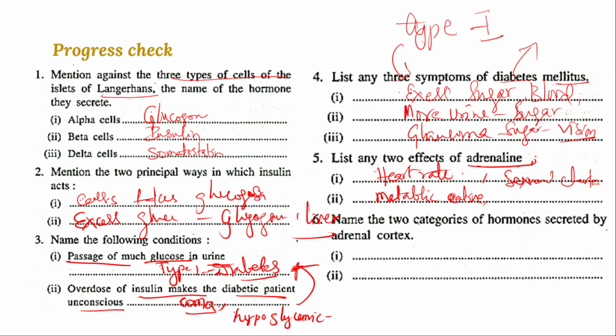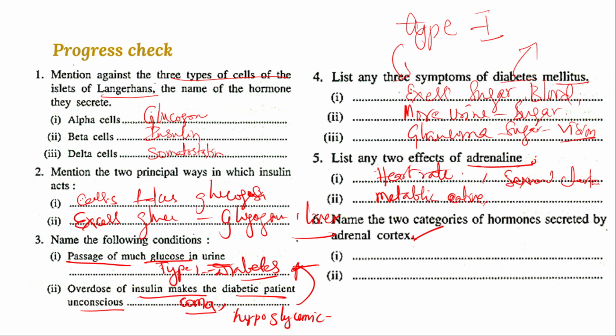And the sixth one is: name the two categories of hormones secreted by adrenal cortex. So you already know that from the adrenal cortex, two categories of hormones are released: glucocorticoids and mineralocorticoids.